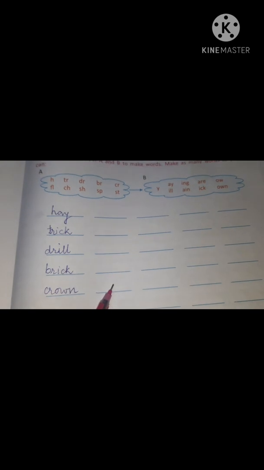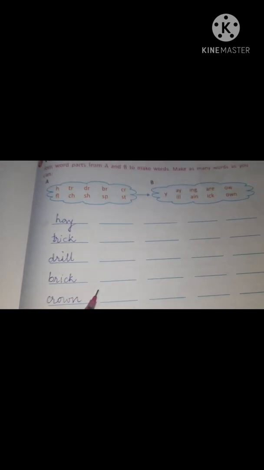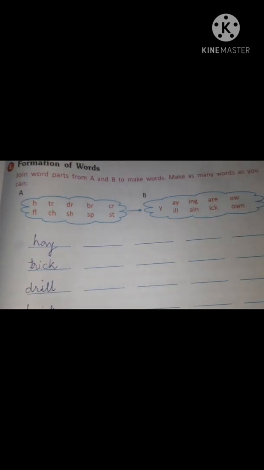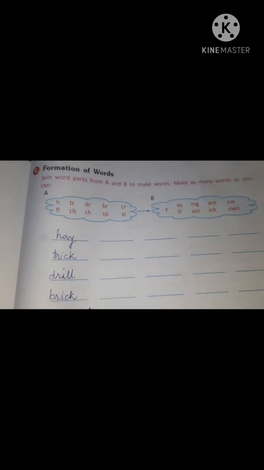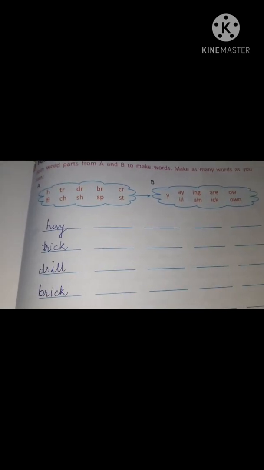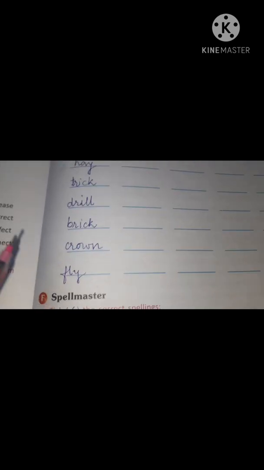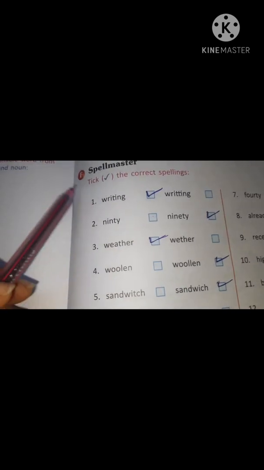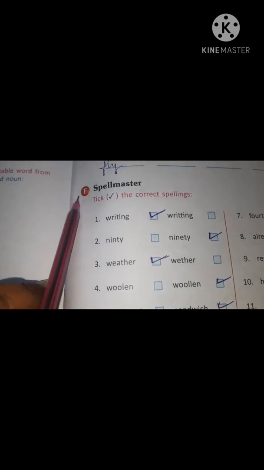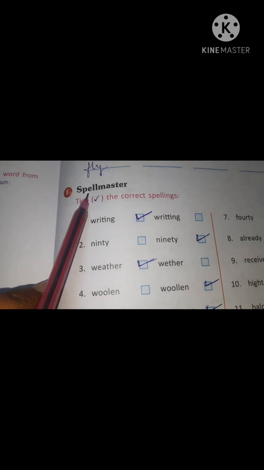I am not going to send you the answer because this is very simple but interesting and would need your concentration. And this you are going to do on your own and nothing to be copied in the notebook. Okay, from the exercise that we are doing now, because you have already done what is to be done in the notebook. Now moving further to F, it says spell master.